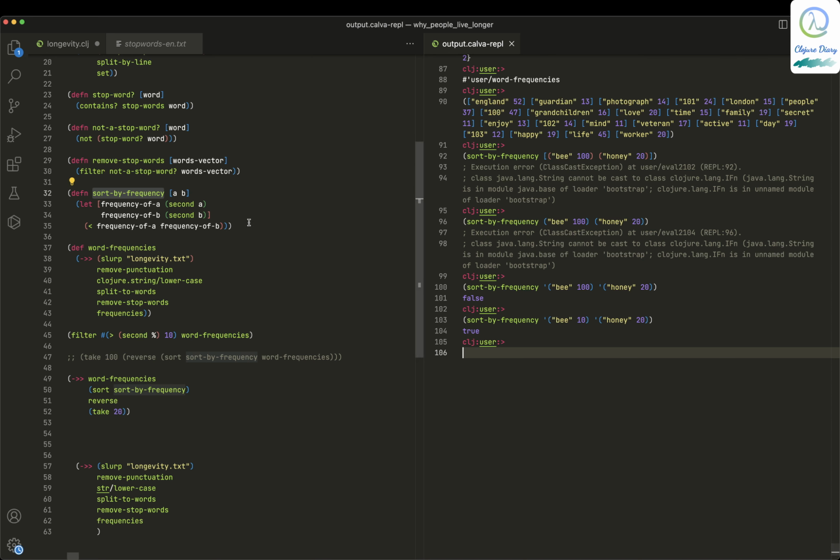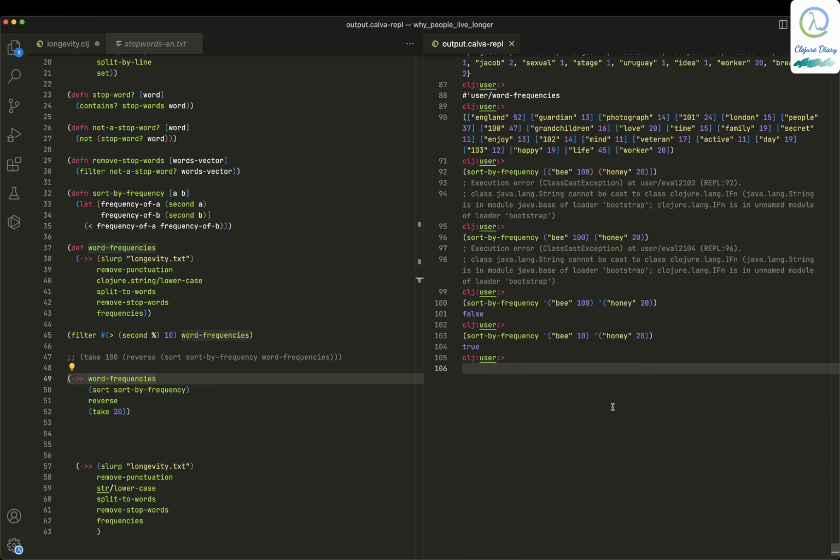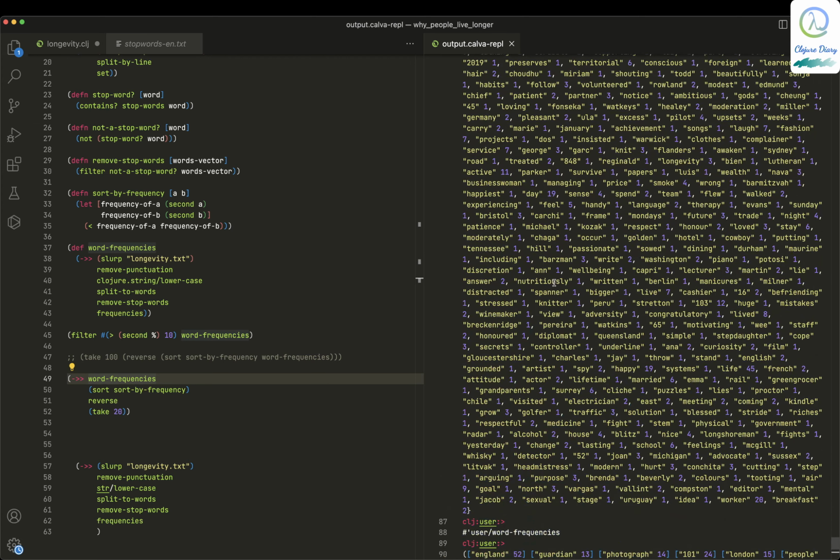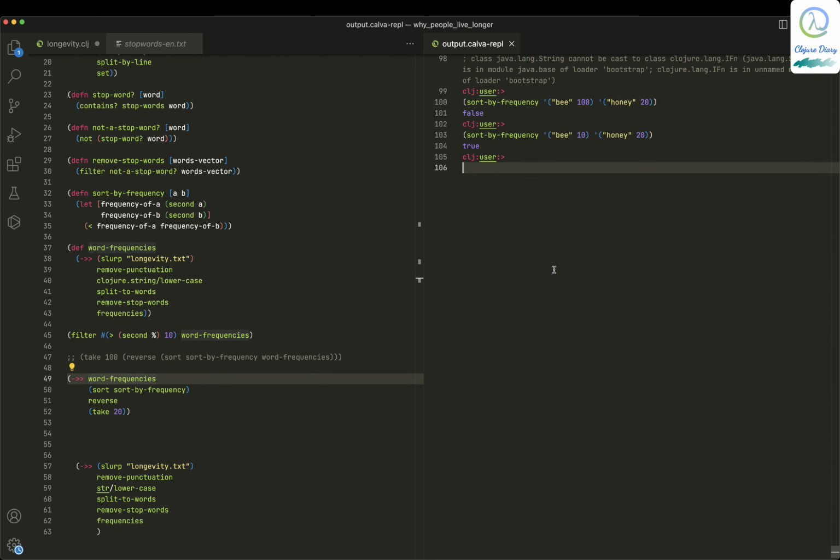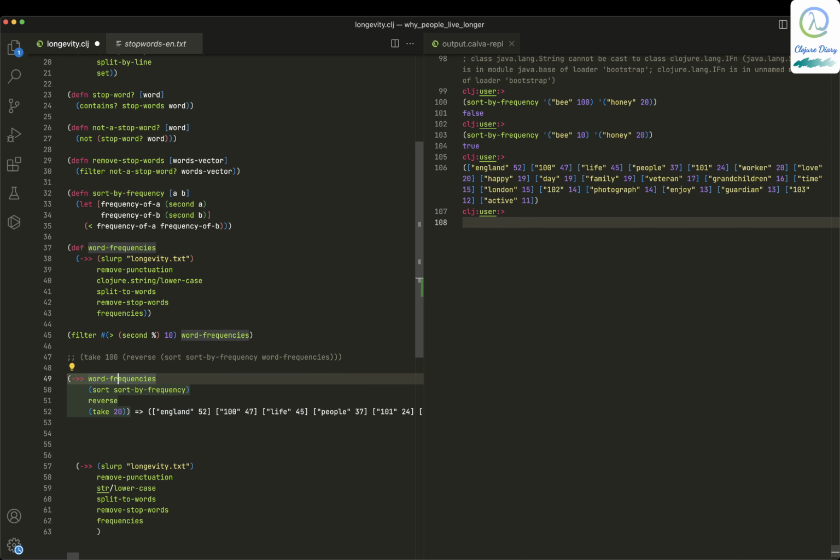And we are writing this function so that we can pass it to sort, which we will use to sort the word frequencies. Yeah, I think you just saw these are the word frequencies. It's in a map, but of course map and list behave the same. Then it reverses it because we want a descending order, and we just take the top 20 out of it. So you just get it.